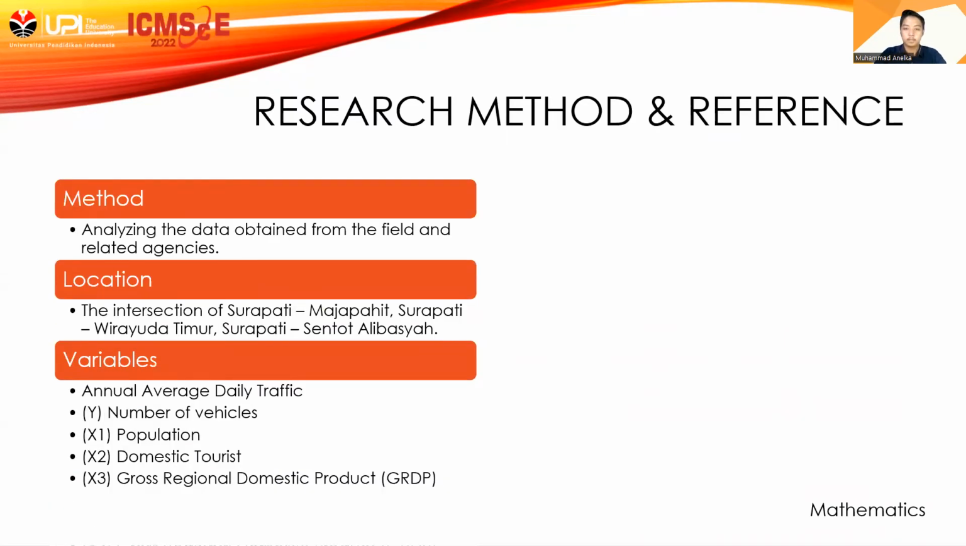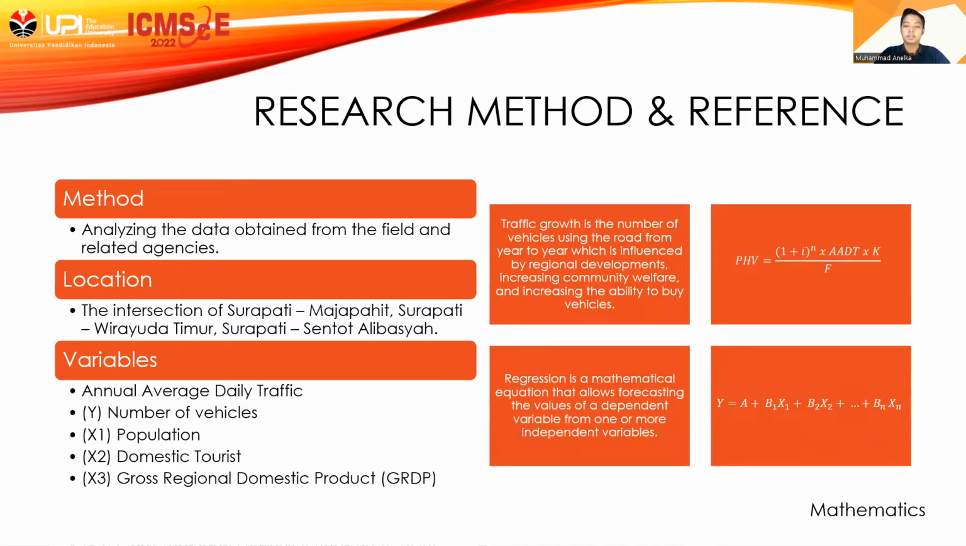Research is done by analyzing the data obtained from the field and related agencies. The research location is on Surapati Street, Citarum, Bandung City. The projection needs several variables like annual average daily traffic, the number of vehicles, population, domestic tourists, and gross regional domestic product. The variables taken are sourced from BPS data from the city of Bandung.